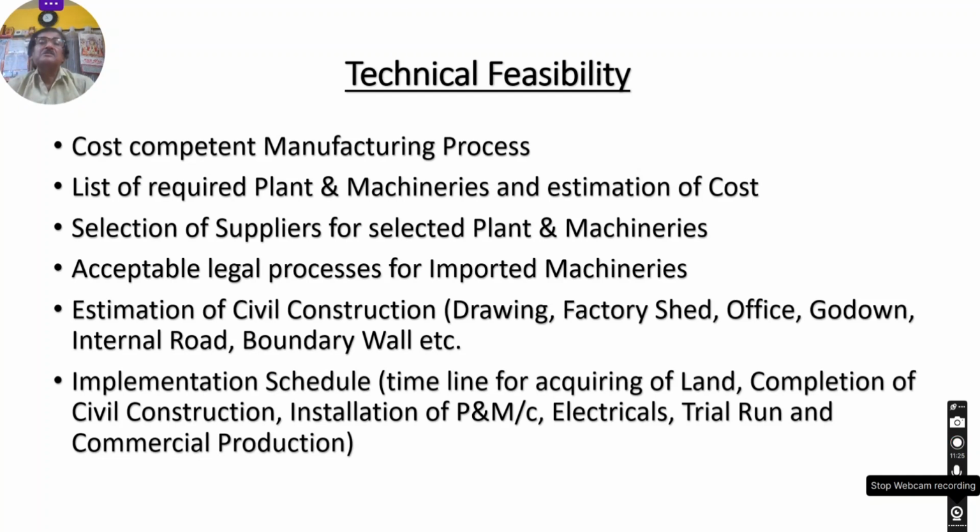After studying all these items, the financer will be satisfied that the project is technically feasible. That is, the manufacturing process is okay, plant and machineries are available in the market, and if imported machineries are required, then it is possible and sufficient legal processes have already been done. Then the estimation of civil construction, all these things you have to mention under technical feasibility. Okay, that means we have completed 2 chapters. You can write all these things; if you know, you can write them by yourself also.